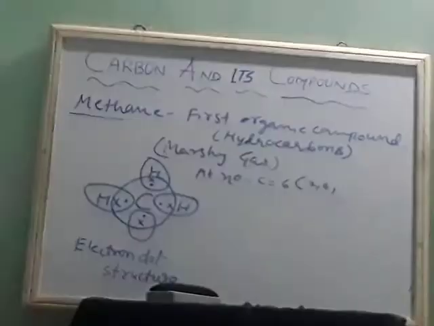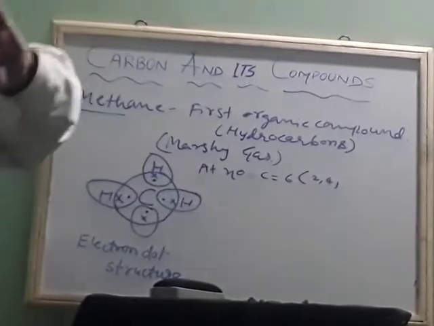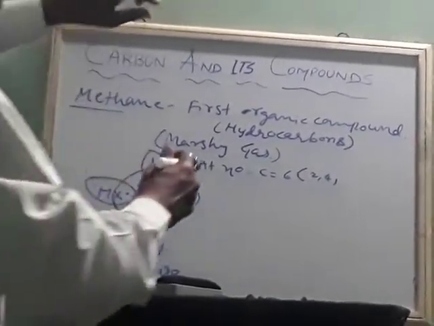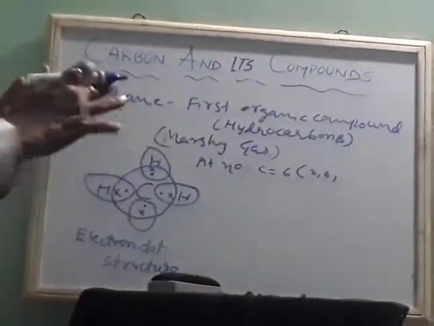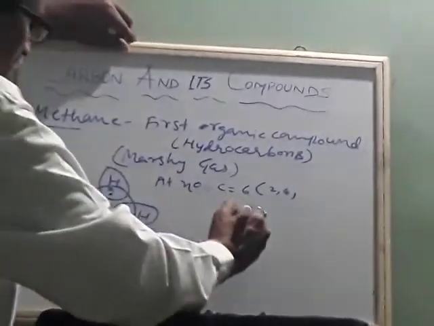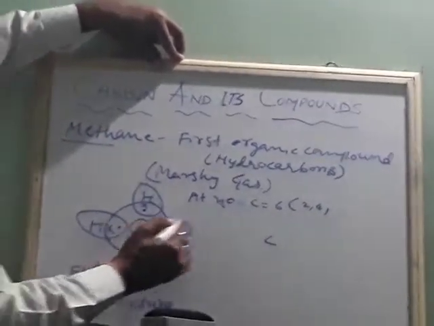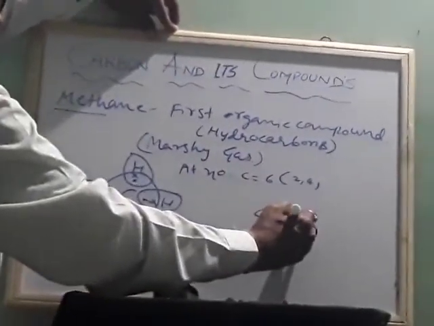Okay, now we'll try to write this in the form of bonding. Based on this way of valency satisfaction, we can write methane as C with four H's. Join these, and each pair of shared electrons becomes one line.